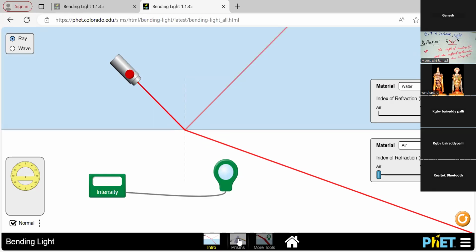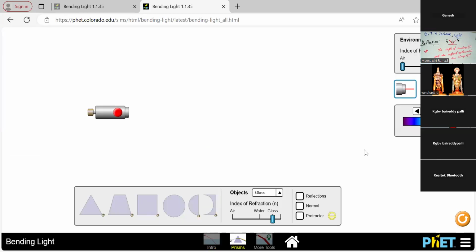Okay. In the second part, we have different kinds of glass prisms: triangle, square, circle, semicircle, like that. The index of refraction is given for air, water, and glass. The light passes in three types: single line, beam, and the third one in dark media. With the help of these properties, we are going to learn how the light travels in the prism.